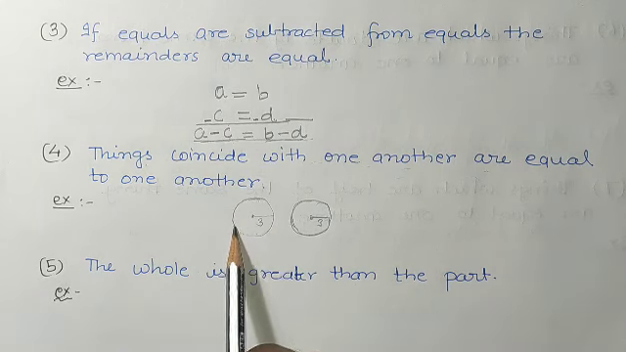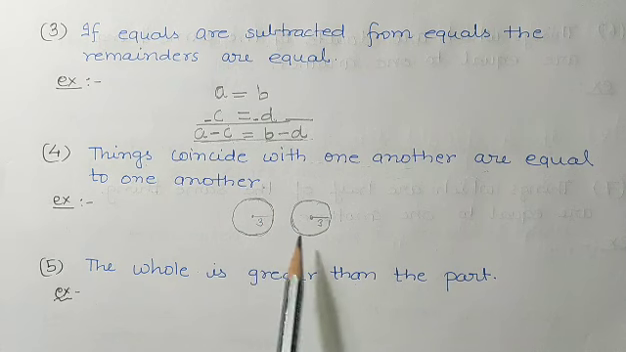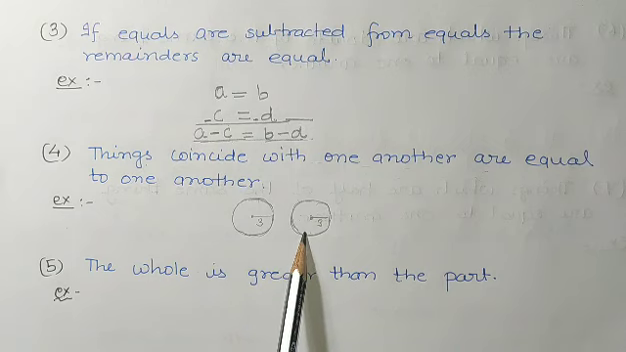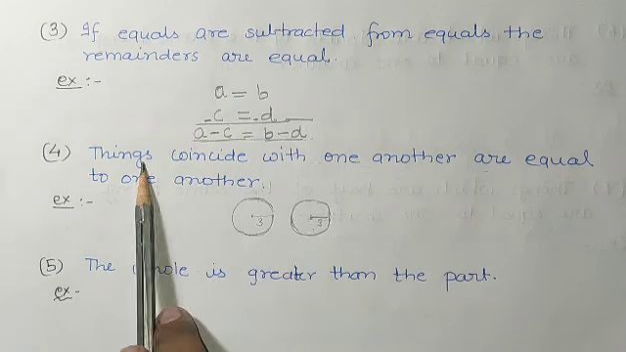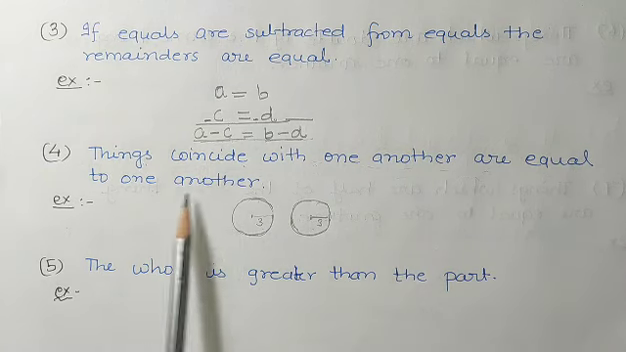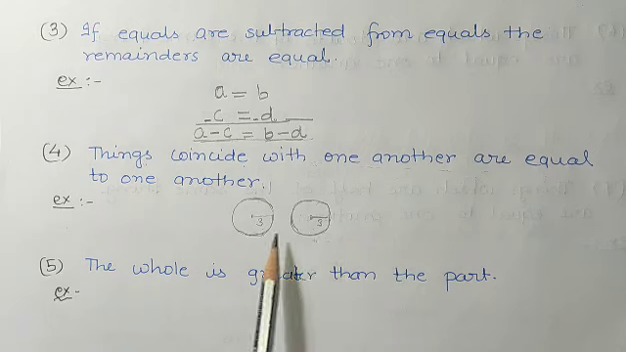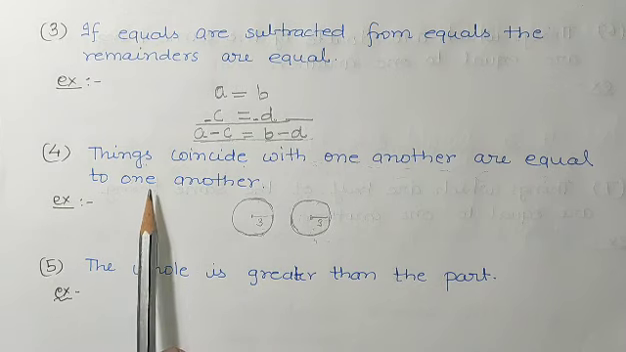So I have made two circles so that one circle coincides with another, and if they coincide, then their measurements will be equal, means things which coincide with one another are equal to one another. These two circles coincide with each other, so they will be equal to each other. Okay students, so this was axiom 4.